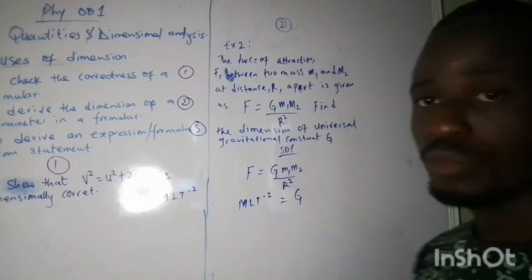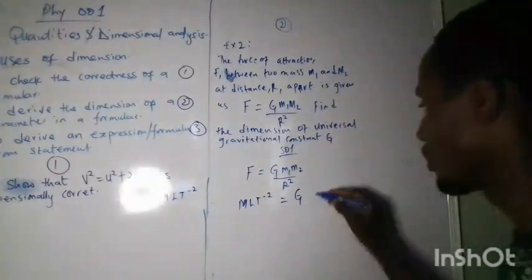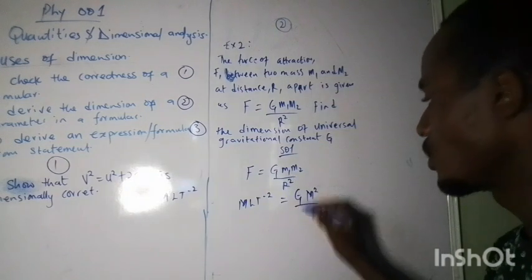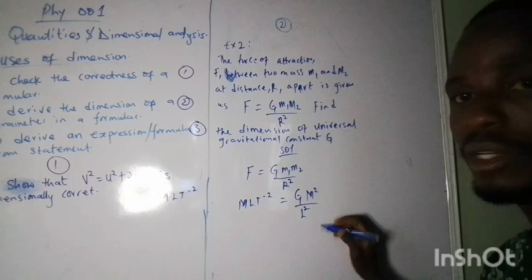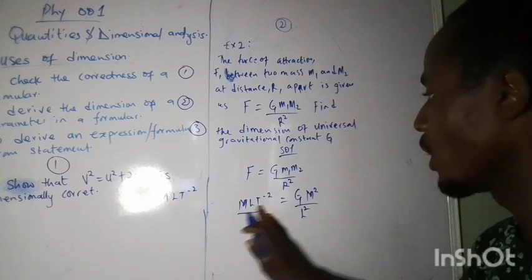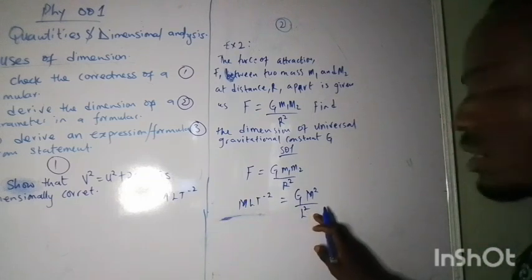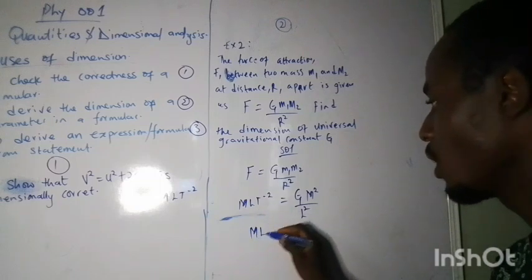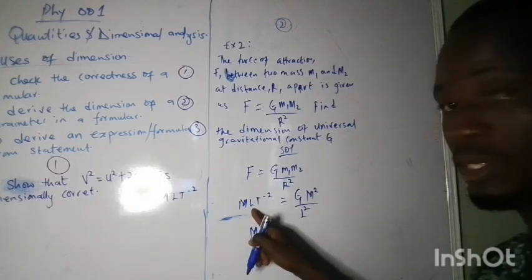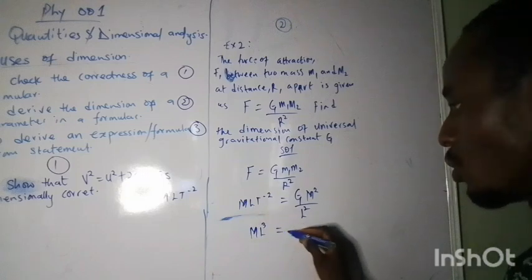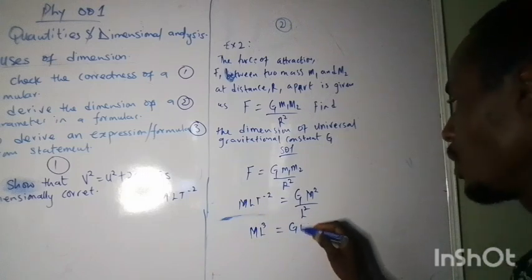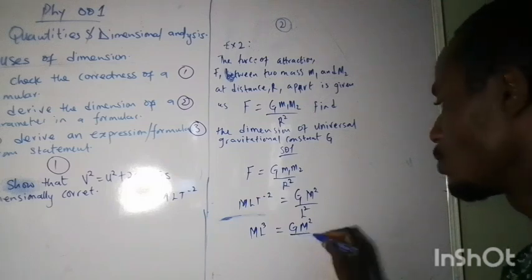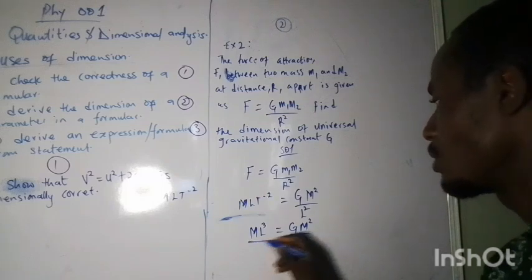Mass and mass, irrespective of whether they are the same or different masses, have the same dimension, M, so that will be M squared, all over distance, so that's L squared. So if you multiply both sides by L squared, in order to remove the L squared here, I have to multiply this. I think I have ML cubed, that's L squared times L, equals GM squared. So then what we'll do next is to divide both sides by M squared.